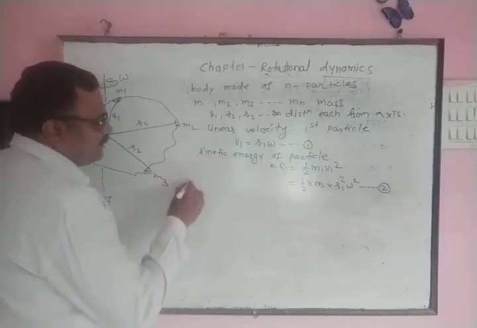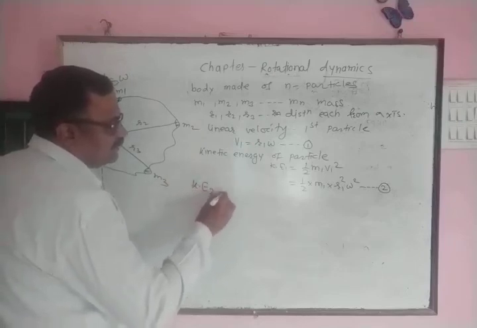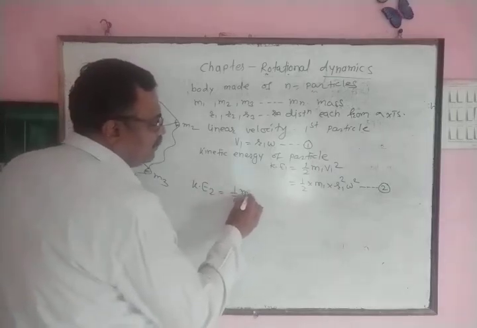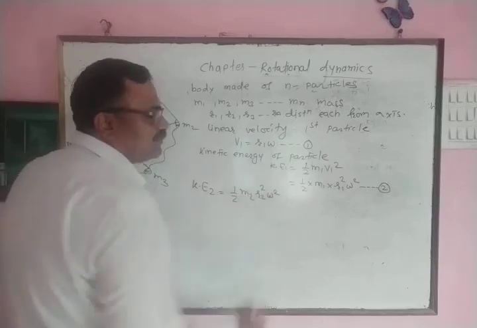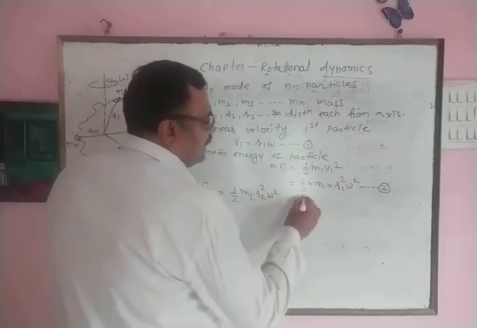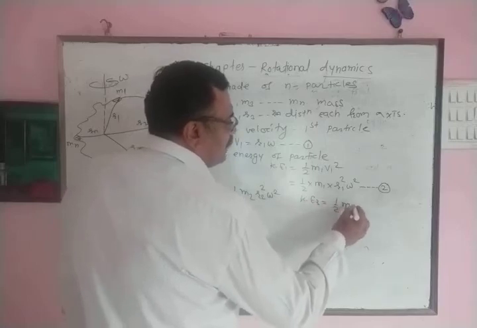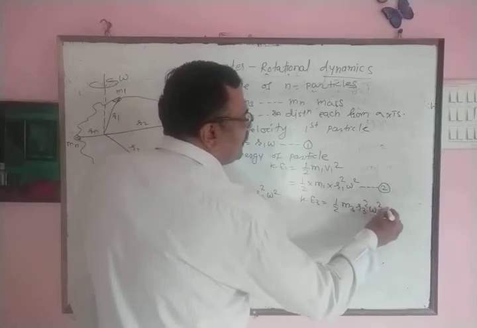Similarly, kinetic energy of second particle is given by formula 1/2 m2 into R2 square into omega square. Kinetic energy of third particle is 1/2 m3 into R3 square into omega square.